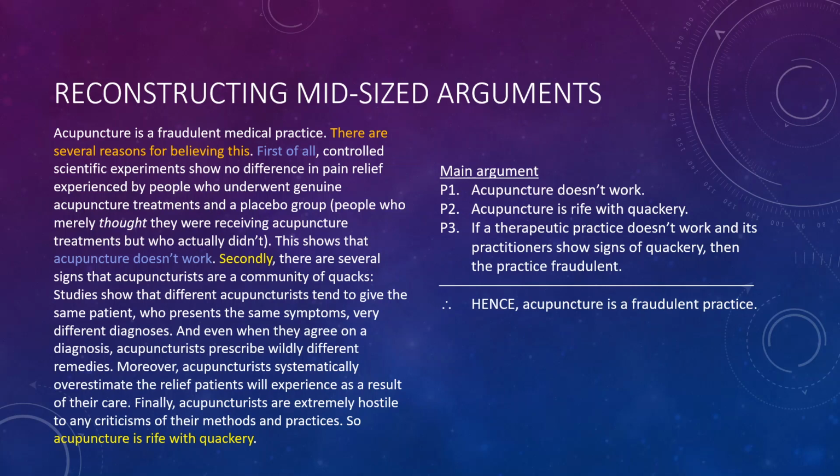And I want to highlight it. So here it is. Controlled scientific experiments show no difference in pain relief experienced by people who underwent genuine acupuncture and the placebo group. That shows that acupuncture doesn't work. Now, how should we deal with that? How should we work that bit of argumentation into our standard form argument reconstruction?